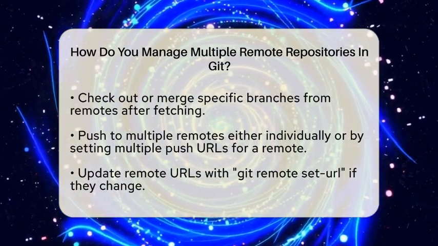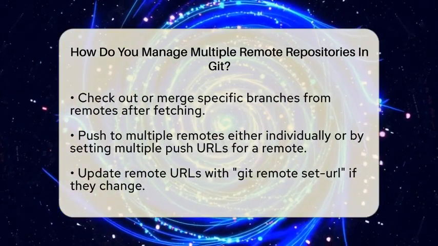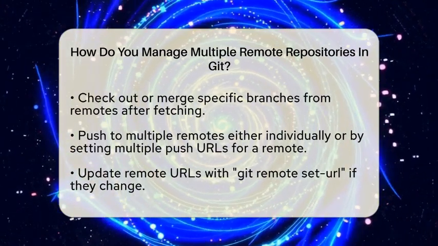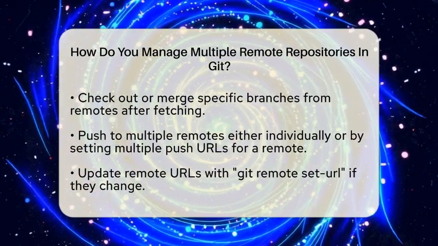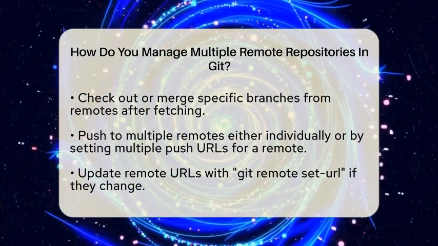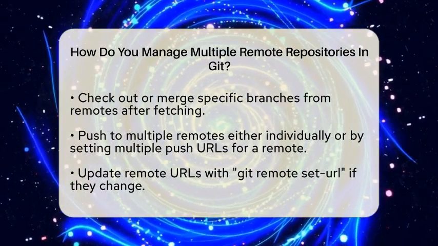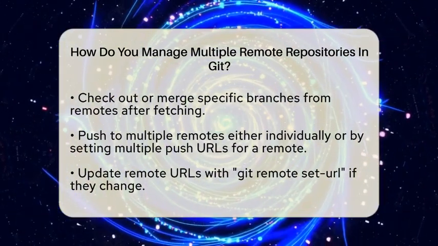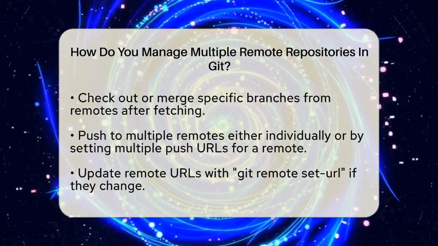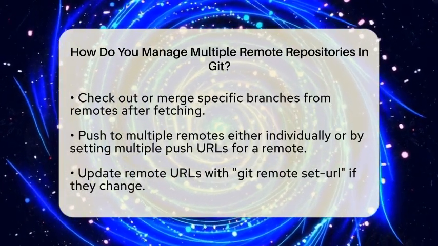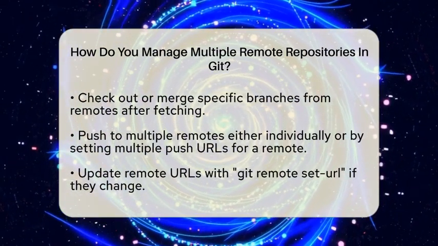Fetching from multiple remotes is easy. You run git fetch --all to update your local references for all remotes. This command pulls in the latest changes from every remote you've added. After fetching, you can check out specific branches from any remote or merge them into your current branch.